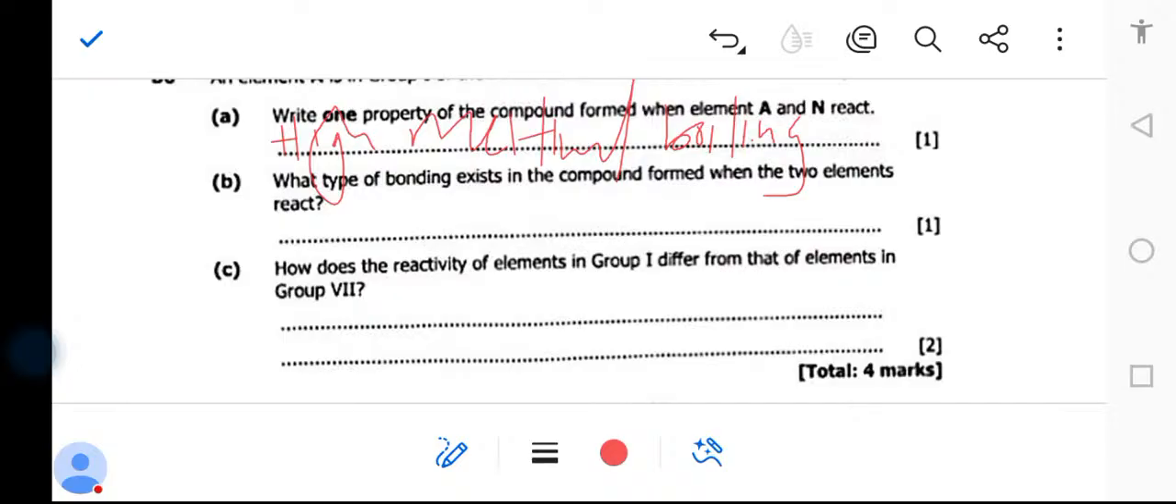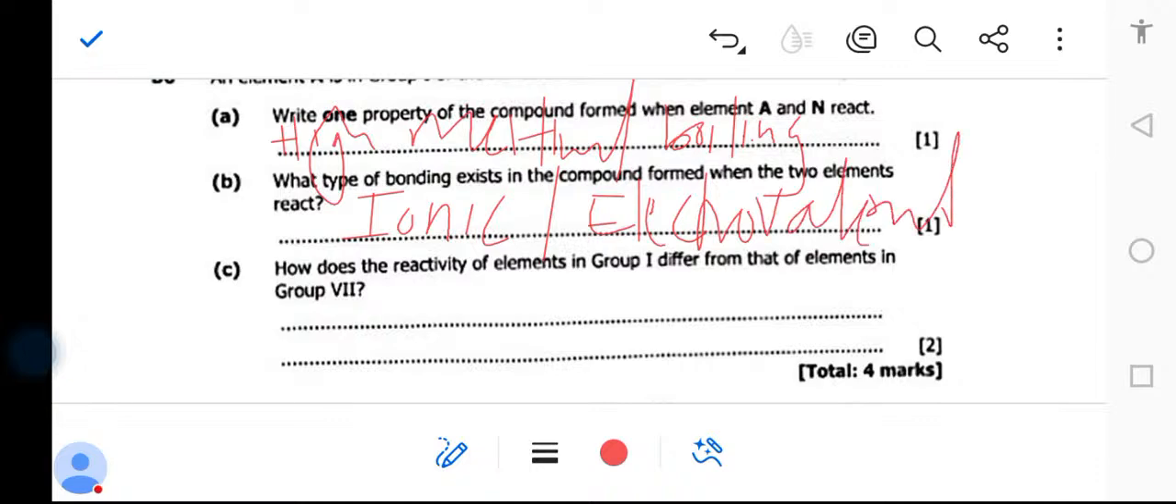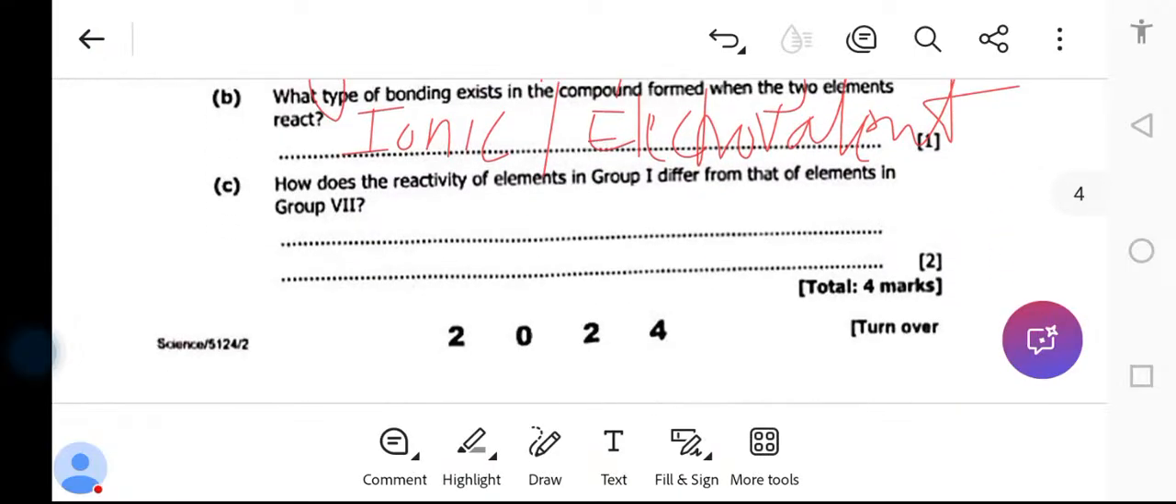Then what type of bonding exists in the compound formed when the two elements react? This is very simple. Ionic bonding. What is the other name of ionic bonding? Electrovalent bonding. Ionic bonding is also known as electrovalent bonding.